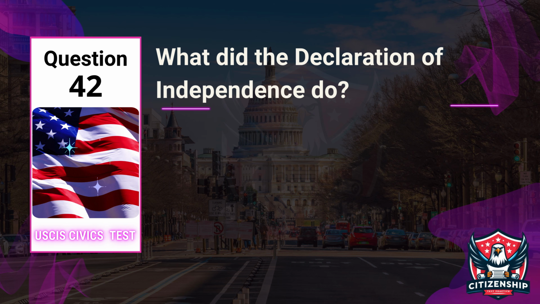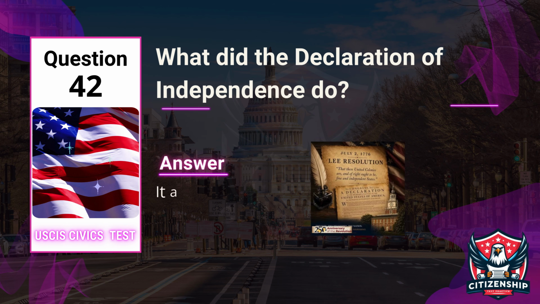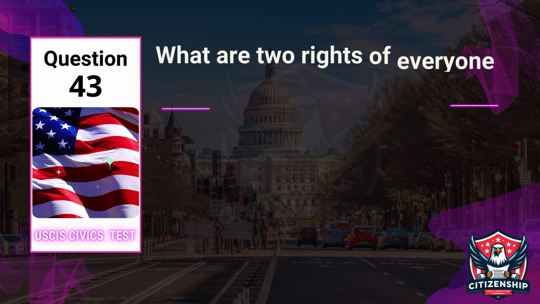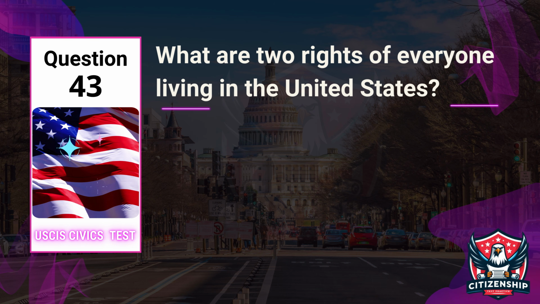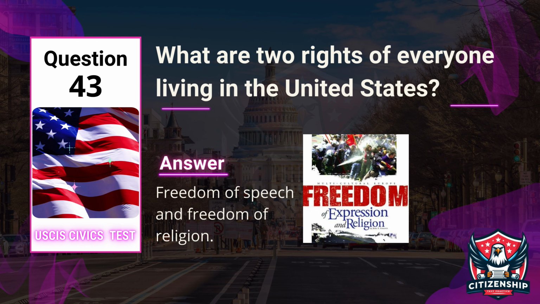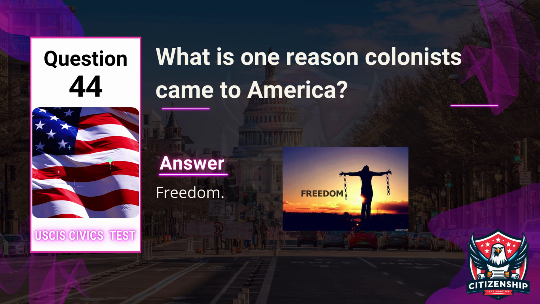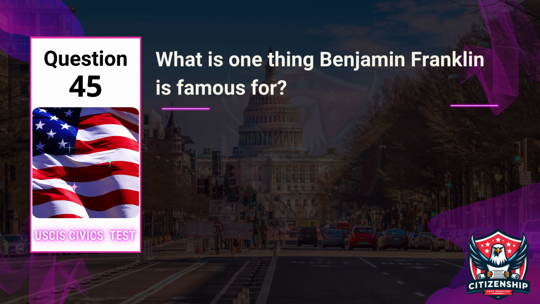Question 42. Officer: What did the Declaration of Independence do? Applicant: It announced that the American colonies were free from Great Britain. Question 43. Officer: What are two rights of everyone living in the United States? Applicant: Freedom of speech and freedom of religion. Question 44. Officer: What is one reason colonists came to America? Applicant: Freedom. Question 45. Officer: What is one thing Benjamin Franklin is famous for?